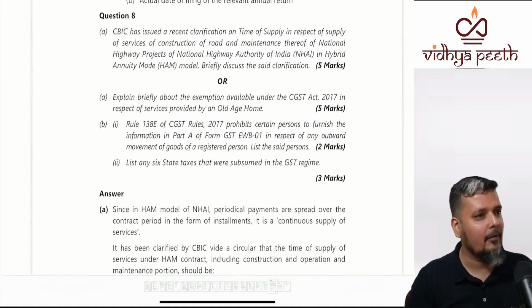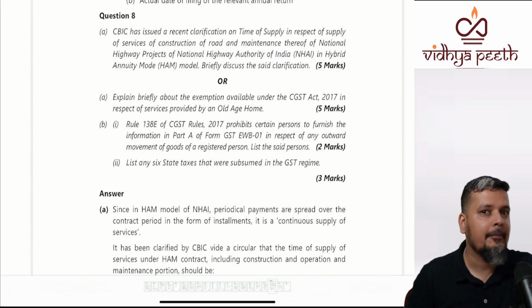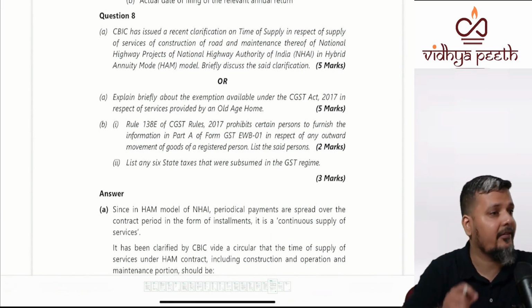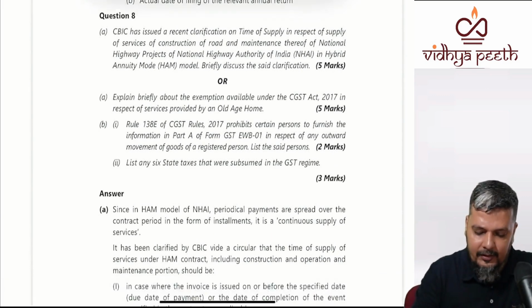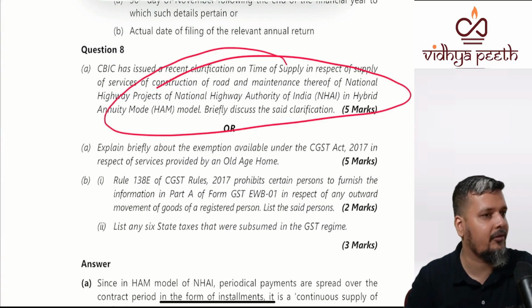Don't worry, there will be some bouncer questions. Now, welcome to the bouncer question. But you will write 50 on 50 marks. So this question, which is about time of supply and which is focusing on a circular, is a bouncer question.